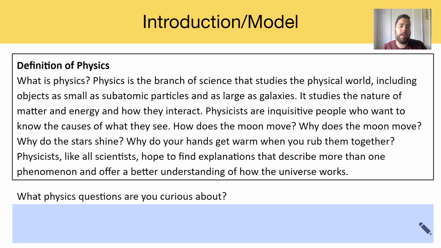And essentially, all scientists hope to find better explanations and describe those phenomena and gain a better understanding of how our universe behaves. So I would like us to take a moment and think about what physics questions you are curious about. What are you curious about learning this school year? And then when you're ready, you can put it in the box below.